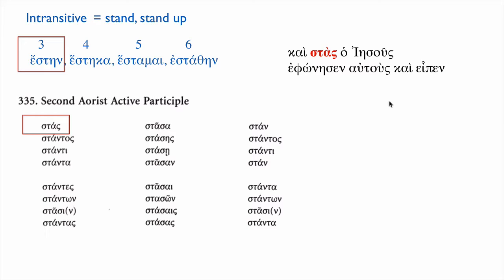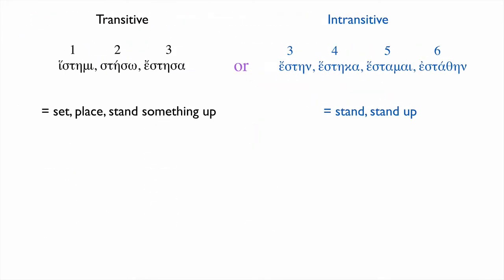So he stood up. To review what we've focused on so far, histemi is a verb that has two different aorists that have different meanings. It has a first aorist, which is conjugated regularly and is transitive, and a second aorist, which is intransitive.